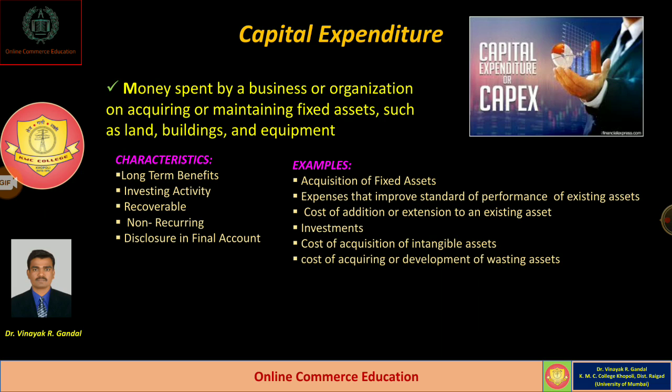Cost of acquiring and developing wasting assets. There are many wasting assets that can be used for business purposes, for example mines and oil wells. In that case, the businessman is always giving or receiving royalties. Whatever cost is incurred by the businessman for acquiring such wasting assets is also called capital expenditure.